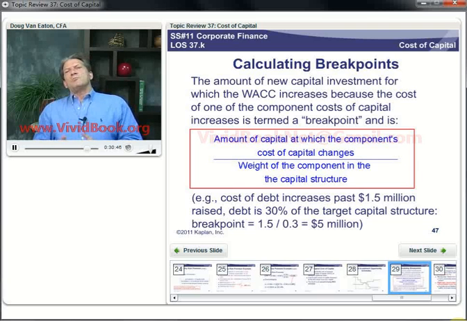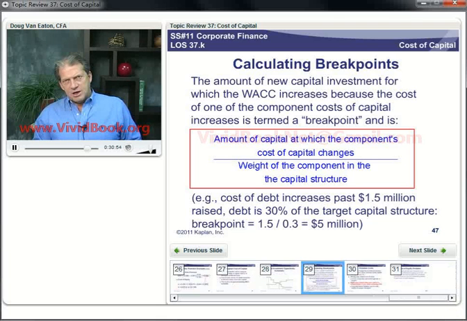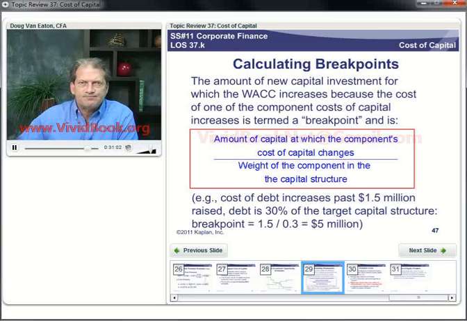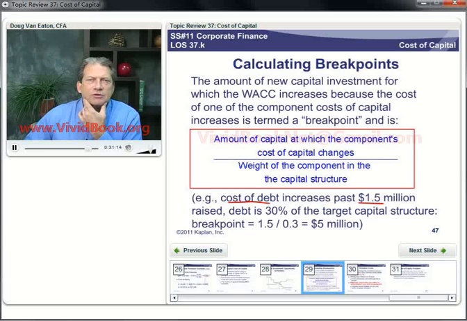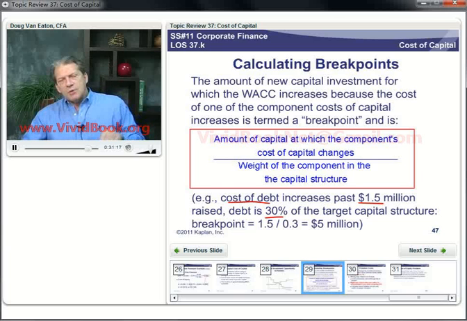Because remember, our breakpoints are on a graph on which the horizontal axis is our total investment in new capital projects. So this can include debt financing, common equity financing, and preferred stock financing. So if we're told that the cost of debt increases if we borrow more than $1.5 million over the period, and debt is 30% of the target capital structure, our breakpoint, where that marginal cost of capital schedule jumps up, is going to be at $5 million.